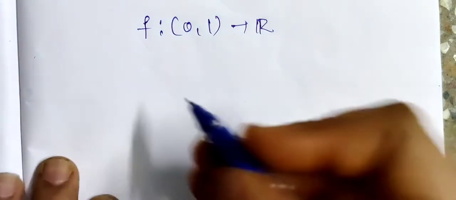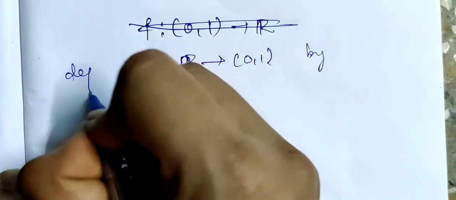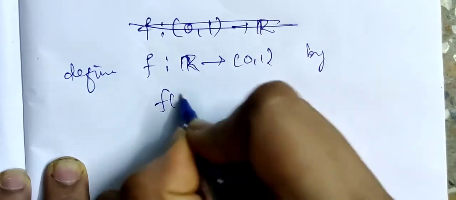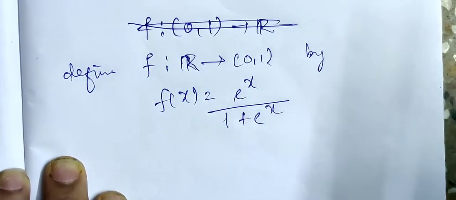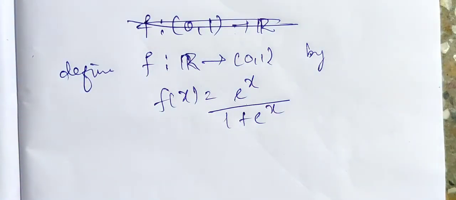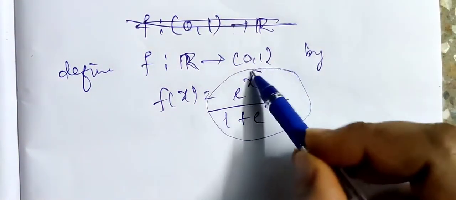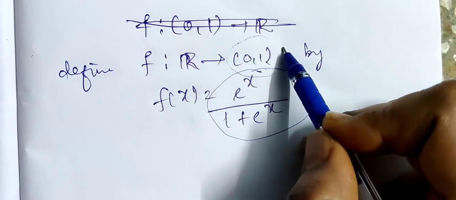So I will define a function f from the open interval (0, 1) to R, or rather I will define a function f from R to (0, 1) by f(x) equal to e^x divided by 1 plus e^x. Check if this value belongs to the open interval (0, 1) or not.